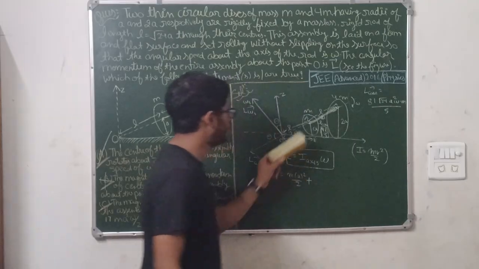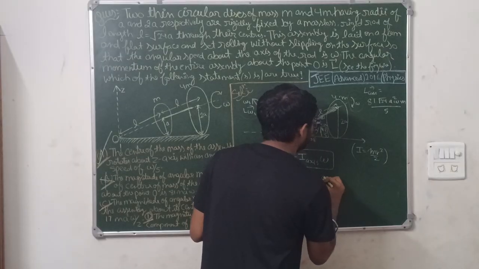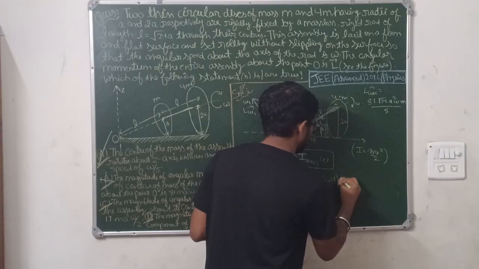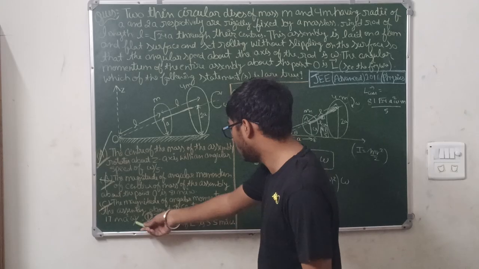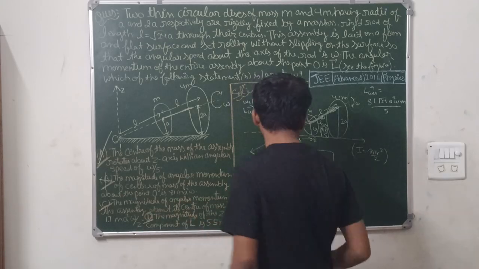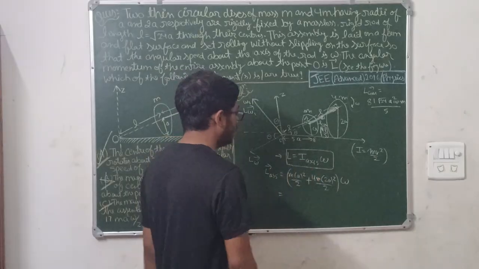Plus, for the second disk, mr square by 2 into omega. Now here in this option, they have not written the value of omega, so omega is only there, and we are not writing the value of omega as A omega by r.